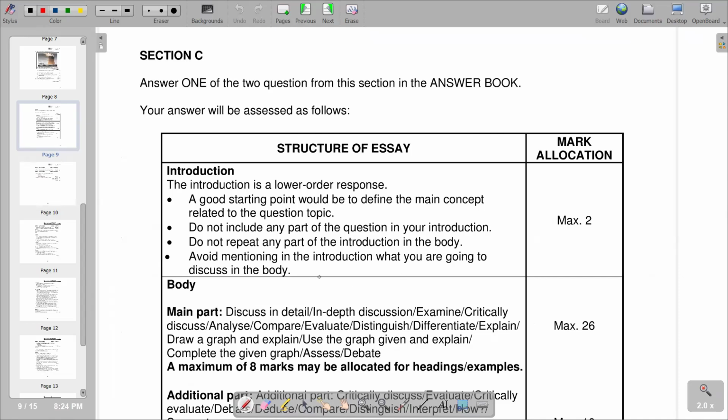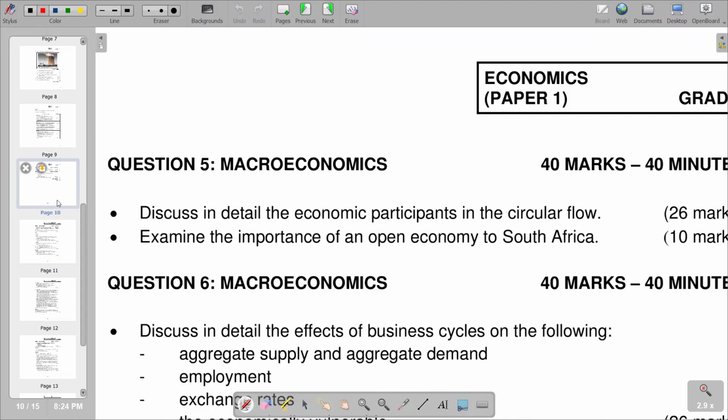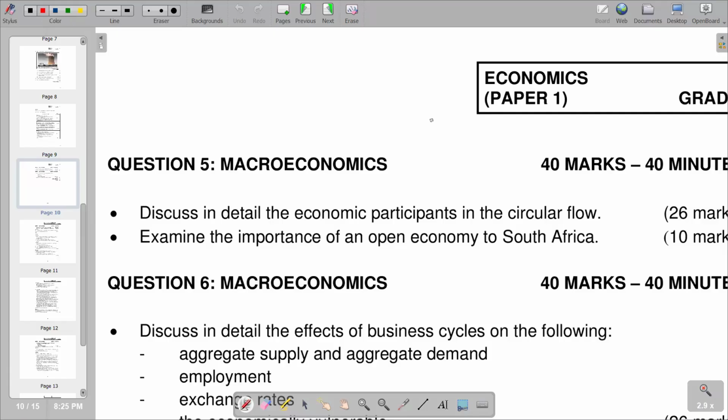So, this is what we have in terms of introduction. And then we go to the main body, and then you are going to finish your conclusion. So, in terms of our introduction, according to this video, we do have our question and try to see which one is the main concept that we have there in the question that we can define in the introduction. So the main concept that we have in particular is the circular flow. So in your introduction, you can come up with defining what is a circular flow. So this can be your introduction.